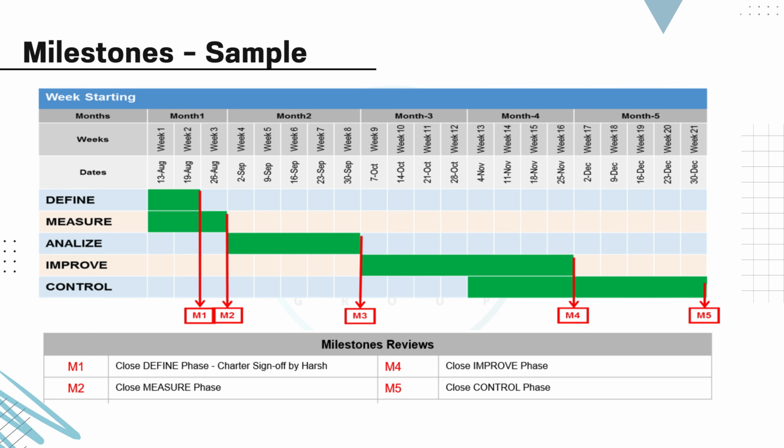Starting with M1, it marks the closure of the define phase, including the charter sign-off by the project sponsor, Harsh. M2 indicates the end of the measure phase, confirming that data collection and baseline metrics are complete. M3 signifies the completion of the analyze phase, where root causes have been validated. M4 represents the closure of the improve phase with implemented solutions and demonstrated improvements. M5 marks the end of the control phase, confirming that the process changes are stable and sustainable.